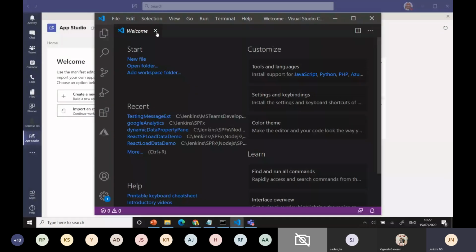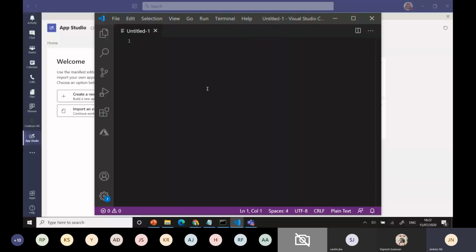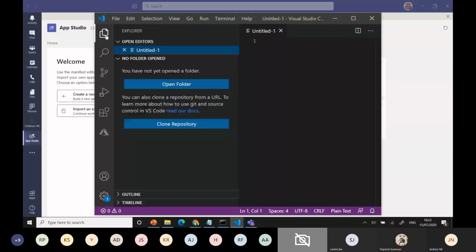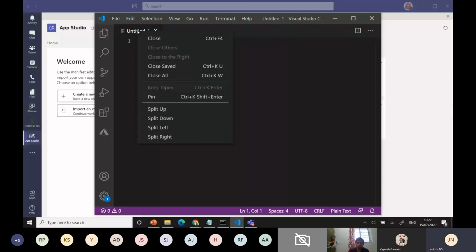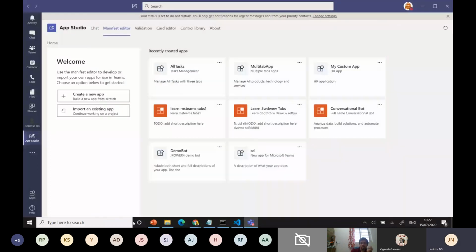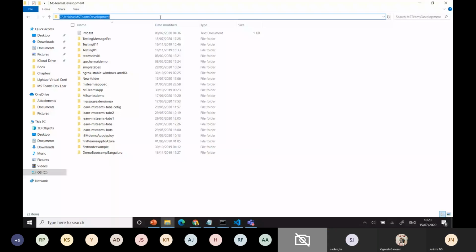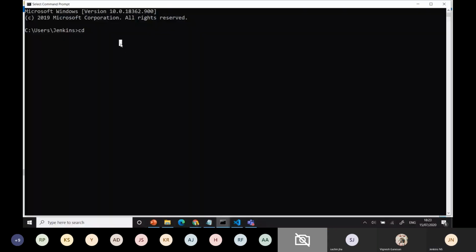Just go to Visual Studio. I'll create a new file. One second, I'll create one folder first. That's easy to do. CD, I'll use some folder, MS development. Okay, and I'll make some folder as test, Node teams, or whatever it is. Okay, I can change the folder there.